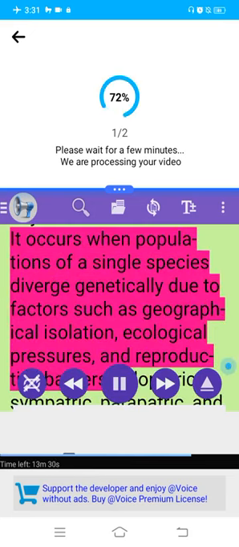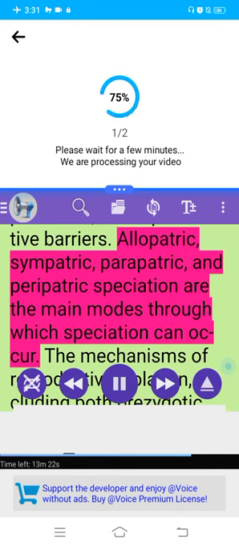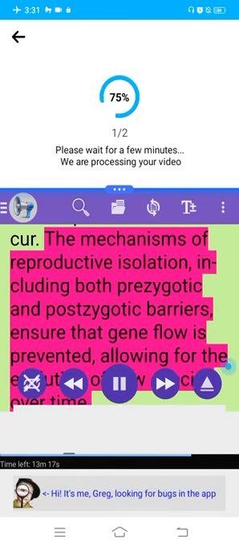It occurs when populations of a single species diverge genetically due to factors such as geographical isolation, ecological pressures, and reproductive barriers. Allopatric, sympatric, and parapatric speciation are the main modes through which speciation can occur. The mechanisms of reproductive isolation, including both prezygotic and postzygotic barriers, ensure that gene flow is prevented, allowing for the evolution of new species over time.